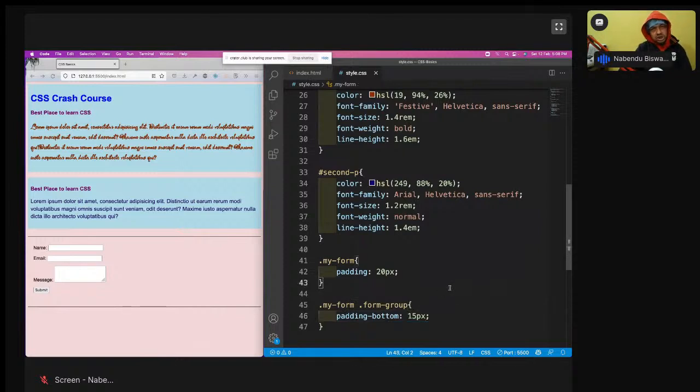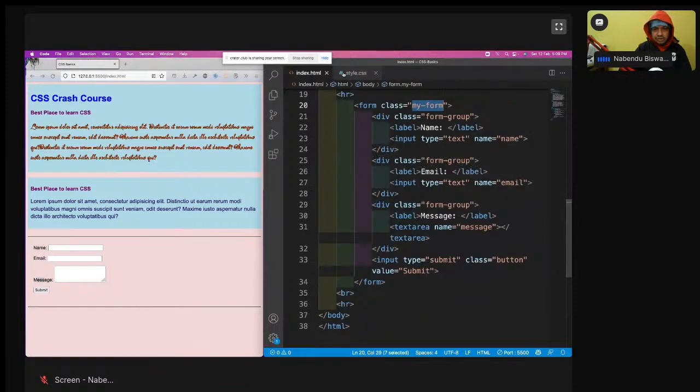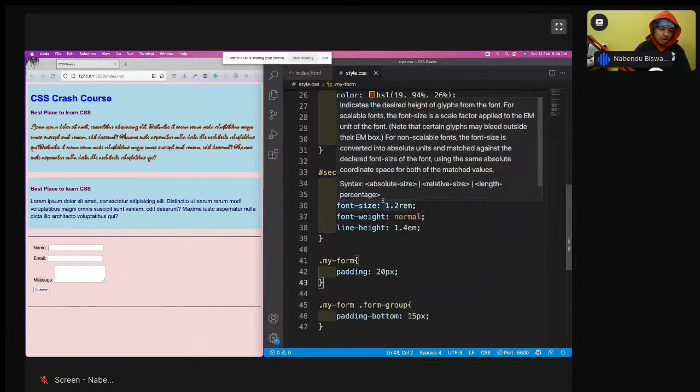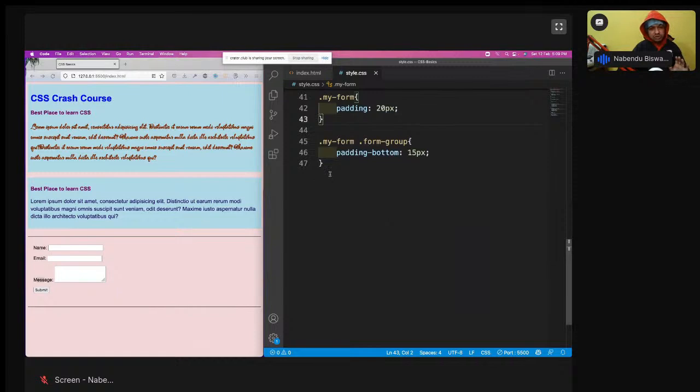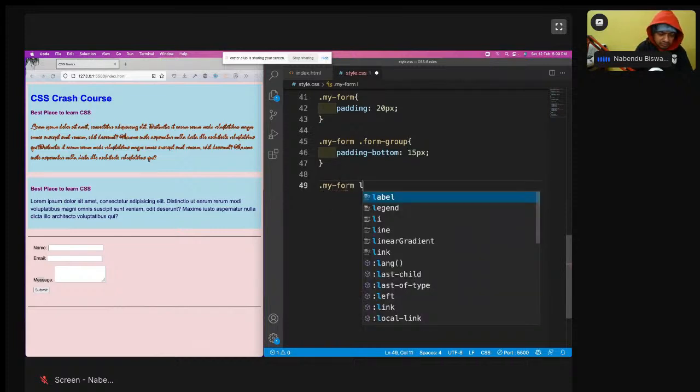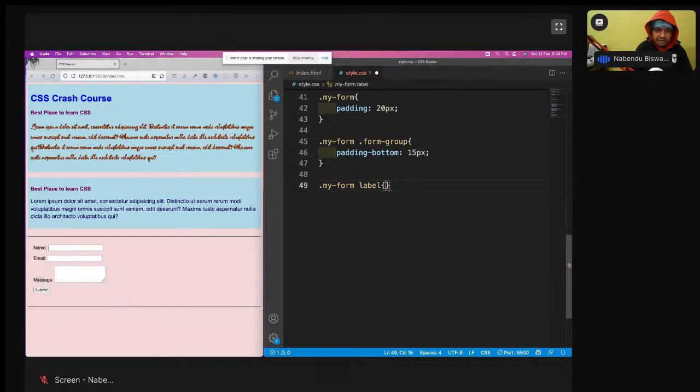And when I was doing that HTML, I told that every element is a block level element or an inline element. So what I'm going to do, I'm going to actually change this name, email and message which have this label thing to a block element, not an inline element. By default they're inline. I will change it to a block level element, and we can do that with CSS very easily. So my form label is like this, and then display is block, display block.